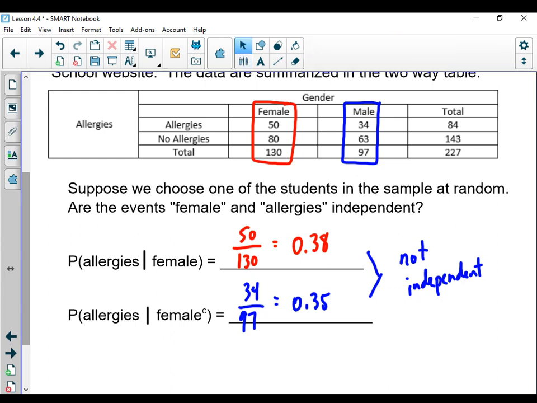So to me, this is one of the tougher sections. Again, don't overly stress yourself. I know this is a difficult situation since we're not together, but I do want you to get an idea of some things that you might see later on in terms of probability. So for right now, I want you to practice conditional probabilities, and then also try to decide whether we have independent situations.